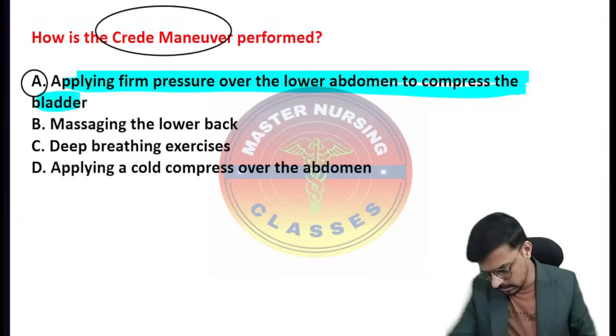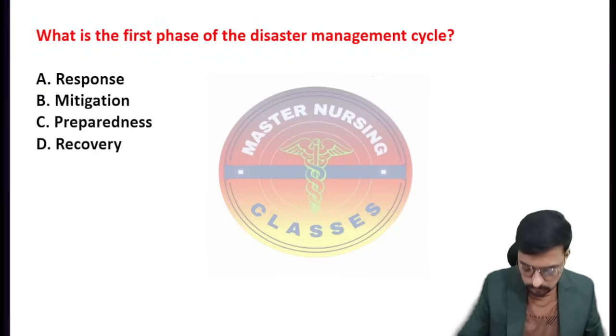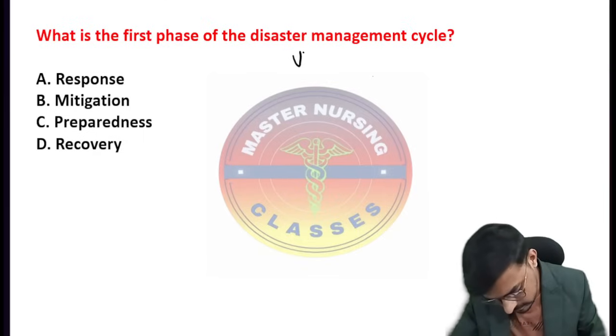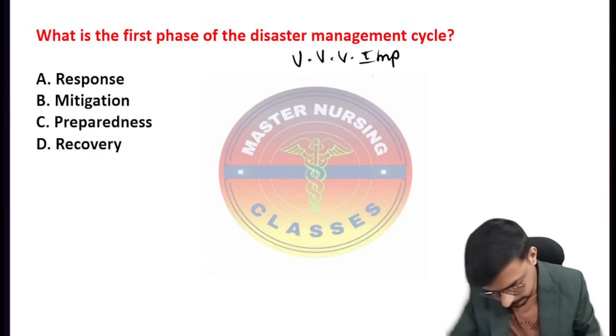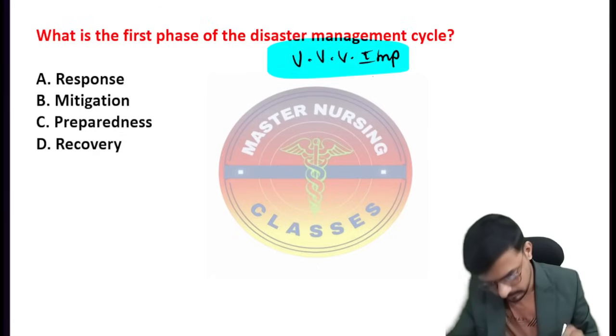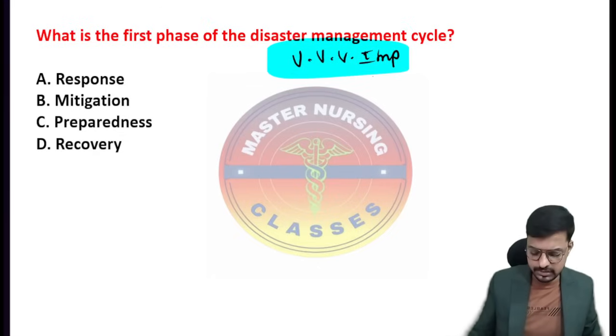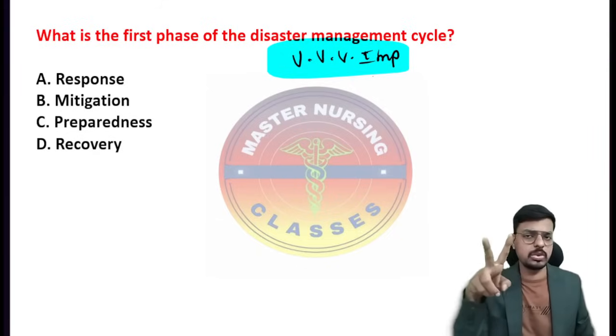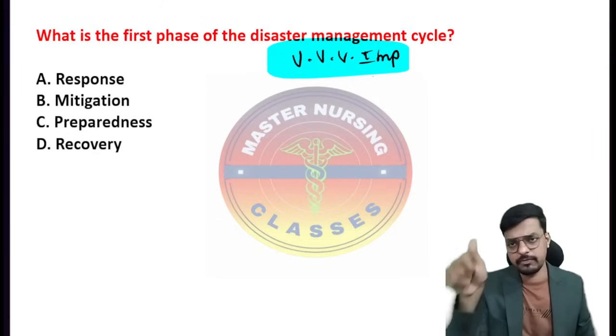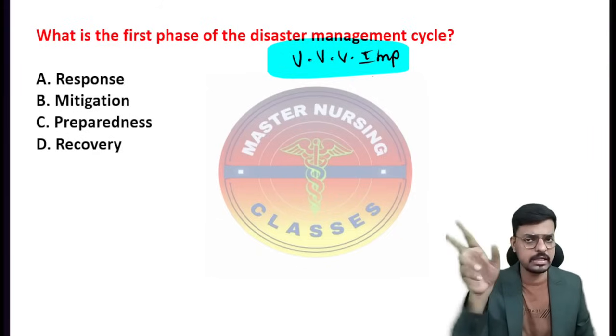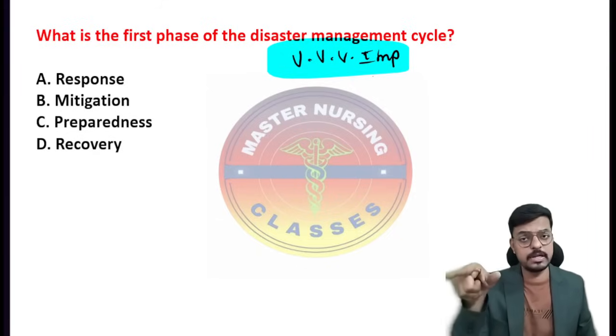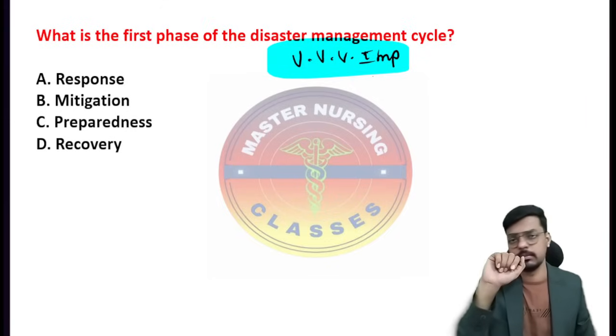Right, here's the next question. This is your 1000-star important question for your exam. What is the first phase of the disaster management cycle? Students, here two situations will arise. What is the first phase of the disaster management cycle? And the next one is, what is the first phase when the disaster has occurred? Which phase goes first now? So these two kinds of questions will come.